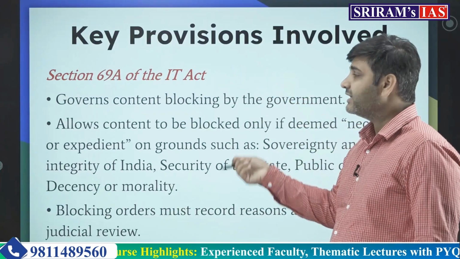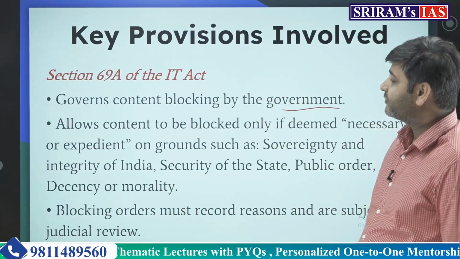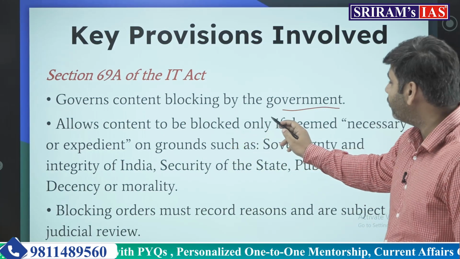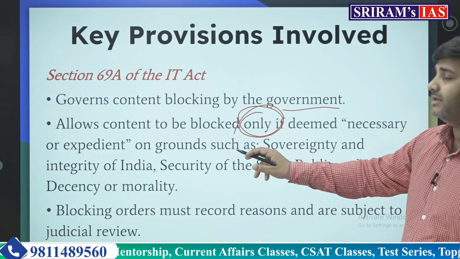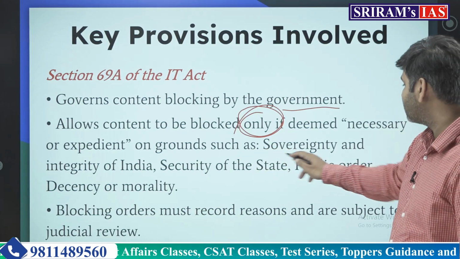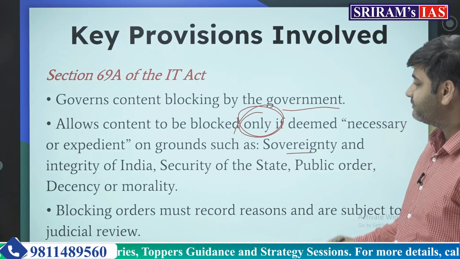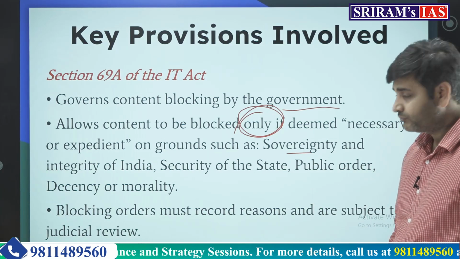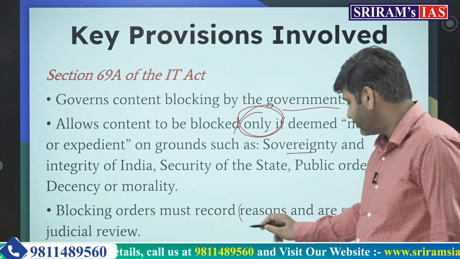Section 69A, as we have already seen, governs the content blocking by the government. It allows content to be blocked only if deemed necessary on grounds such as sovereignty and integrity of the country, security of the state, public order, decency and morality. And the blocking orders must record reasons. This is important.